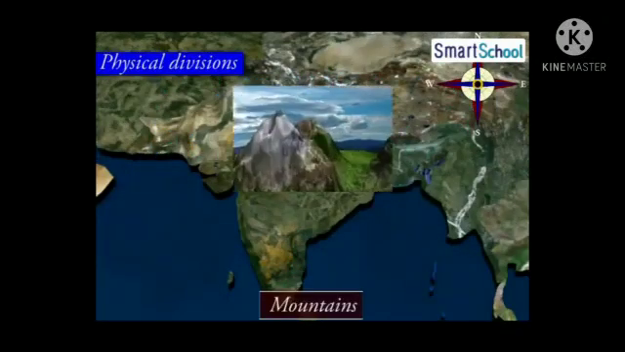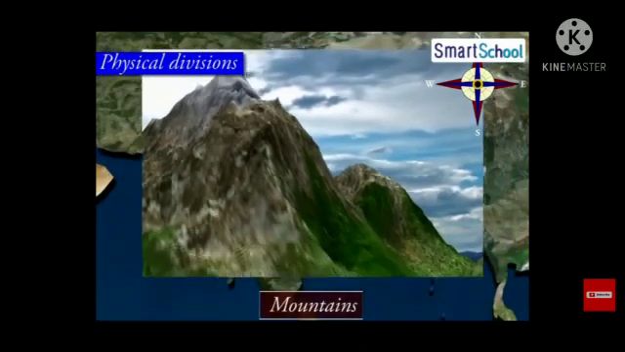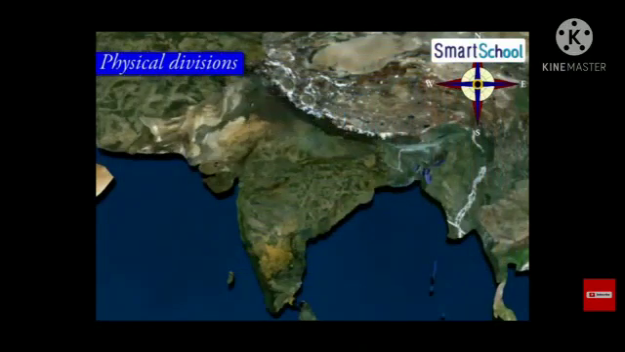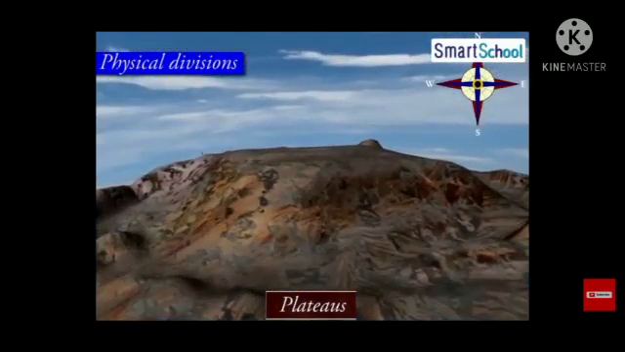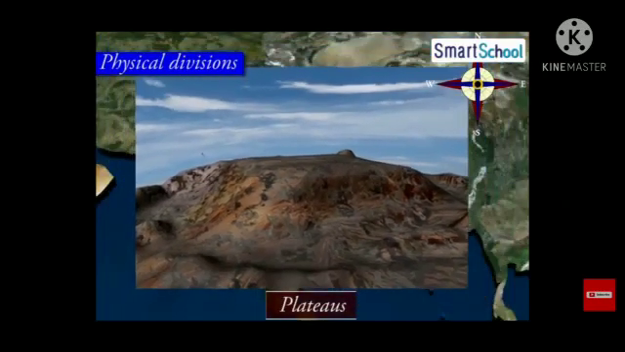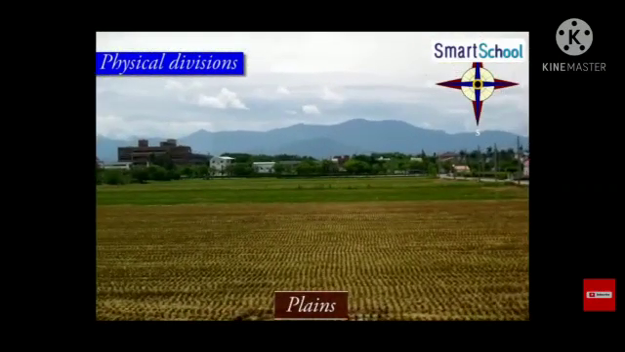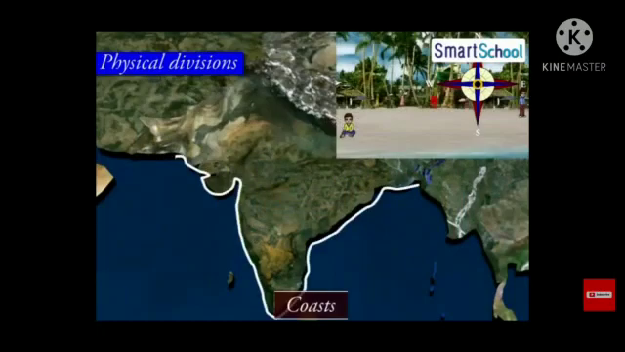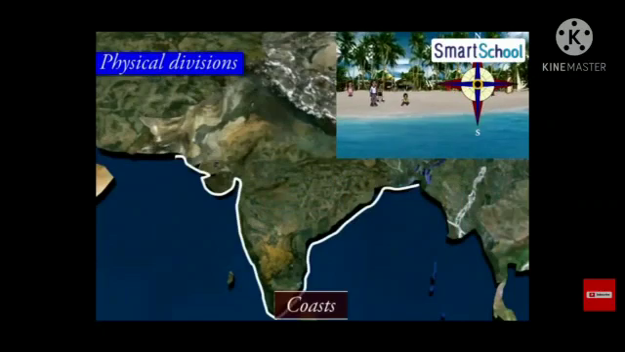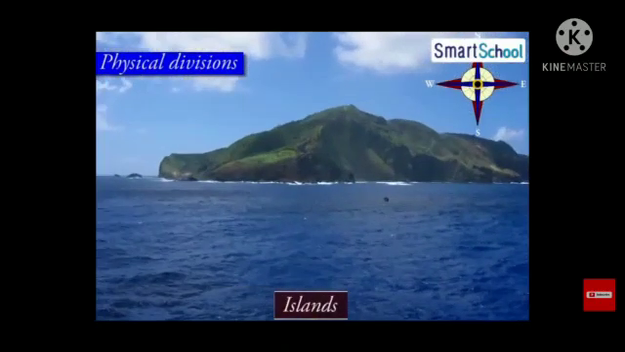India is known for a variety of physical features such as the mountain region, the plateau region, the plain region, the coastal regions, and the islands.